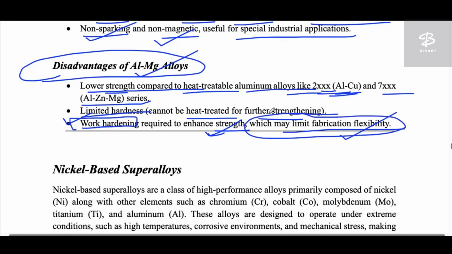So we cannot take this material as a major material for fabrications, because it has less strength. Okay, and work hardening is not possible.